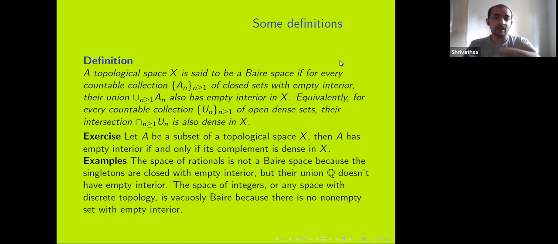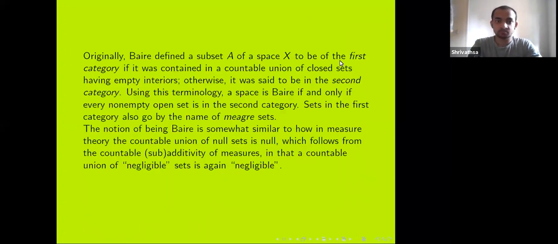But on the other hand, if you take any set with the discrete topology, then singletons are open. So any non-empty set has non-empty interior because they contain singletons. So there is no closed set with empty interior. So vacuously, anything with the discrete topology is a Baire space. And we'll give further examples, and we shall see that most ordinary spaces are going to be Baire spaces.